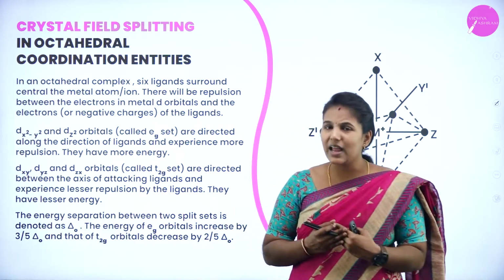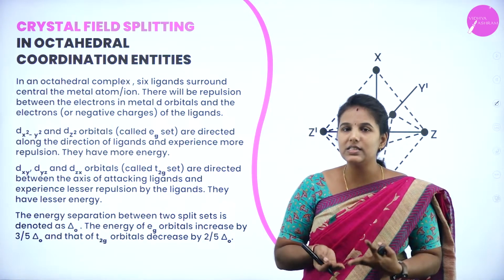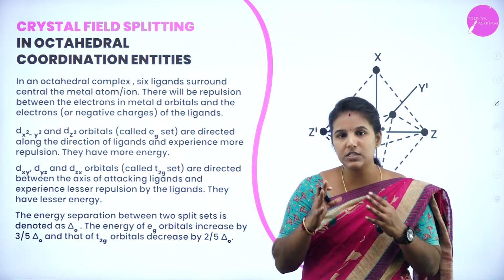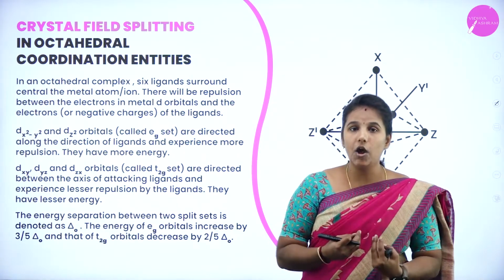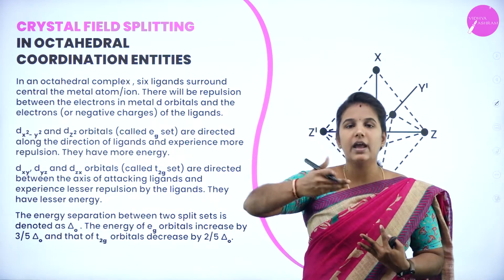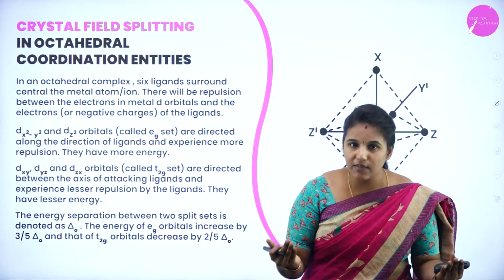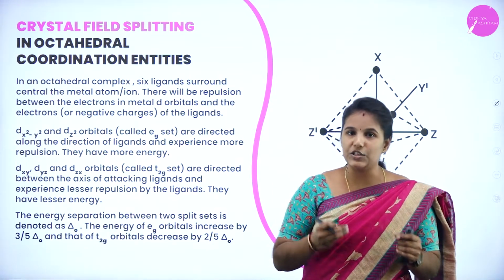Due to the interactions of these ligands with the central metal atom, what does it cause? It causes a repulsion. Once the repulsion is caused between the central metal atom and the ligands, the d orbitals will be lifted in energy. As a result of this, they split into 2 parts. Already we have understood that the 2 parts are nothing but the T2G and EG sets.